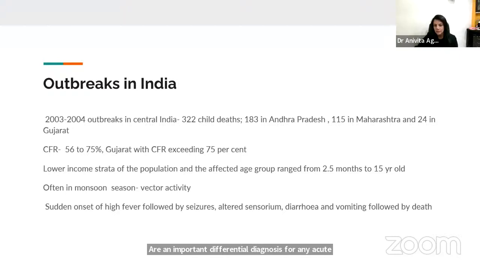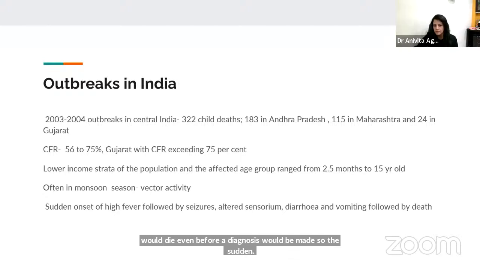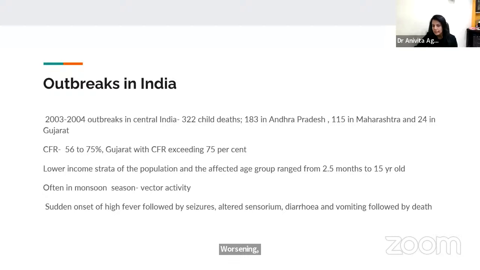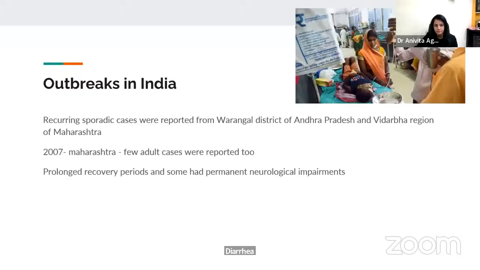Even in the initial phase, the clinical presentations were similar to that of a heat stroke, where the kids would have high-grade fever and sudden altered sensorium. And many kids would die even before a diagnosis would be made. So the sudden worsening, altered sensorium, seizures, and some amount of diarrhea and vomiting were a few features that were noticed in that outbreak.